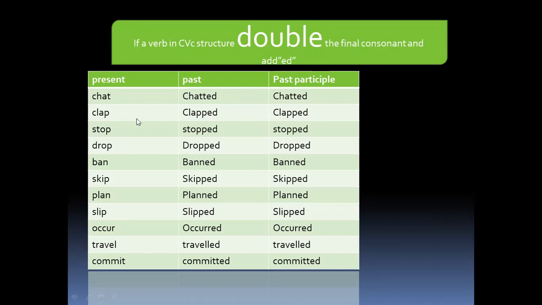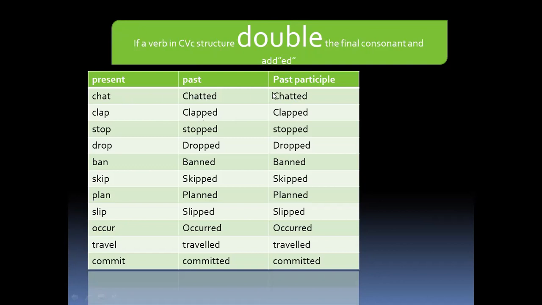So chat, double the last consonant, and then chatted. An additional T is added to the past form and past participle.